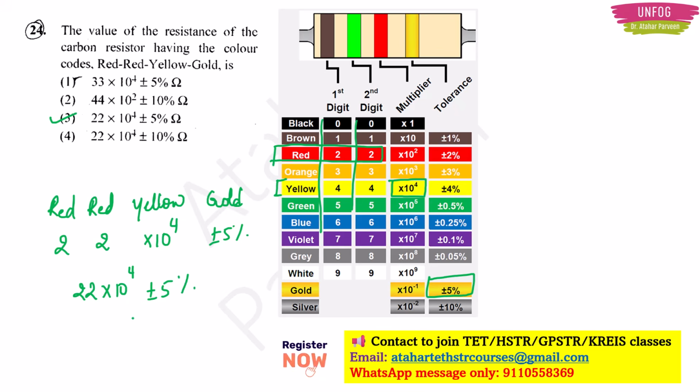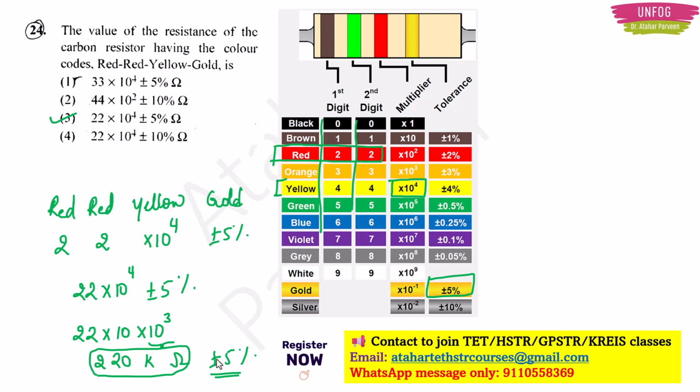But if this is not there in the option, something else can also be there in the option, like this one, right? 22 into 10 to the 4 can be written as 220 into 10 to the 3, right? 10 to the 3 is kilo, so 220 kilo ohms plus or minus 5%. Only this can also be there in the option. They may ignore this part or they may add it also. So in that case also you should be able to find the correct option and give the correct answer, because 10 to the 4 ohms is nothing but 10 kilo ohms. This also you have to remember.